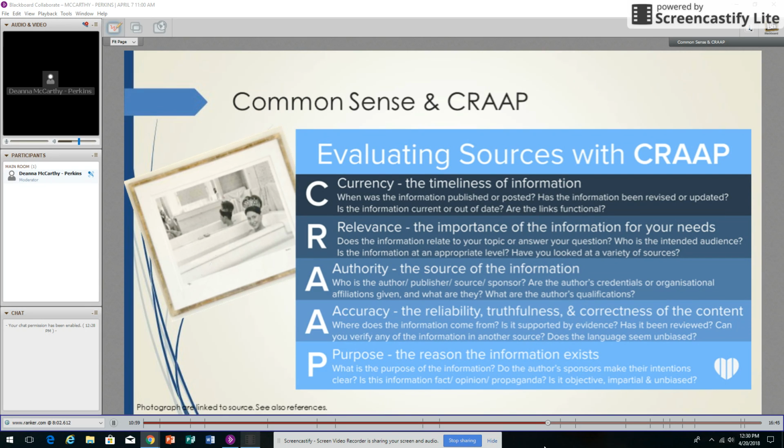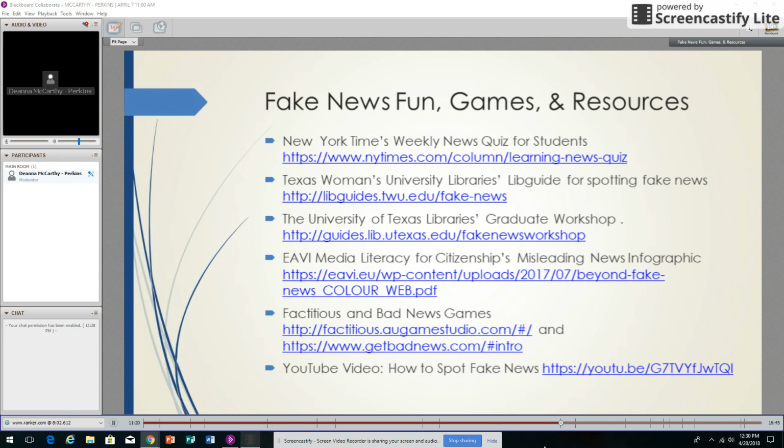But this isn't just social media based. It's also all news articles. You want to use CRAP to check those out. But you can also use your fact checkers, such as Snopes, for urban legends, and they're adding more to that. And then factcheck.org is pretty much the biggest one. And we're going to go on and try to run through this. Here are some great resources.